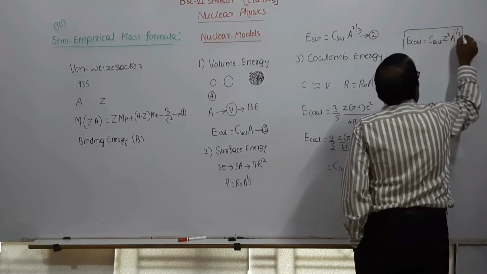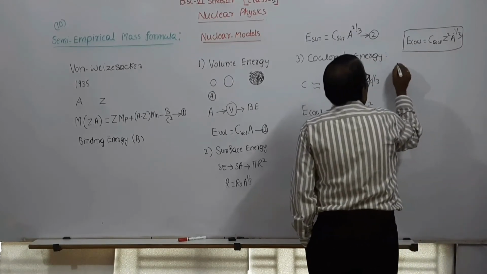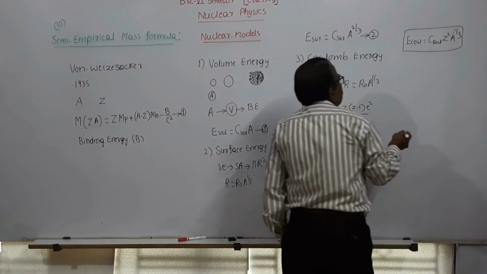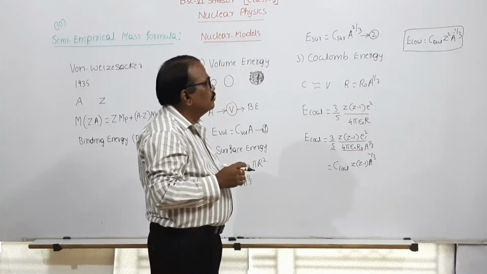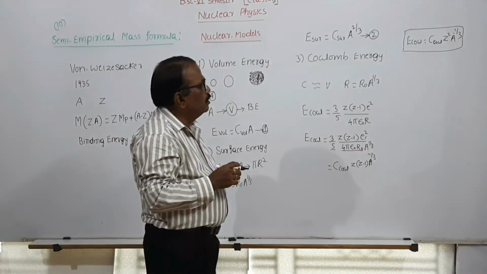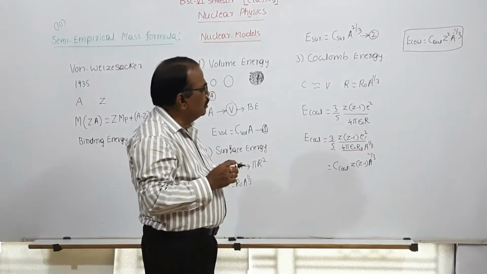This is for heavier elements, whose mass number is more. So this becomes Z square A to the power minus 1 by 3.